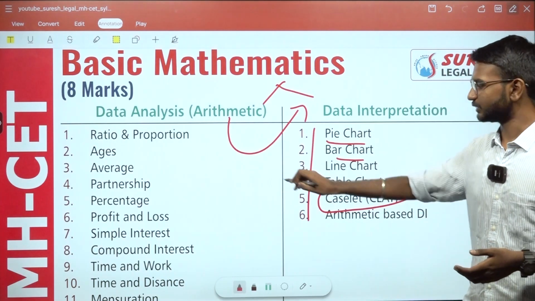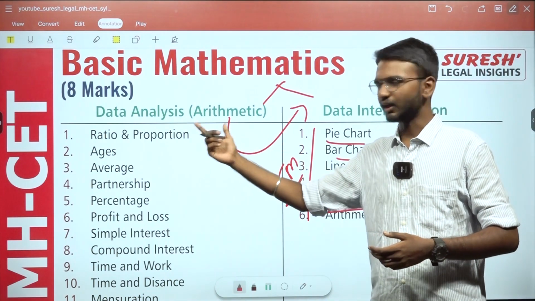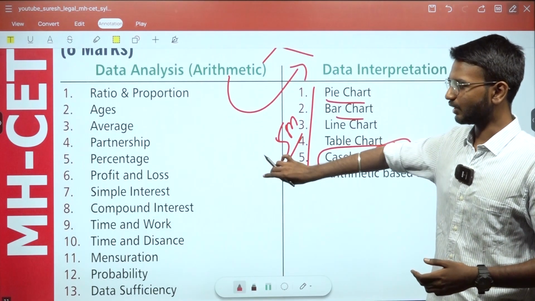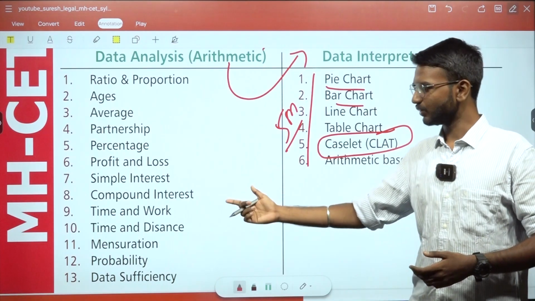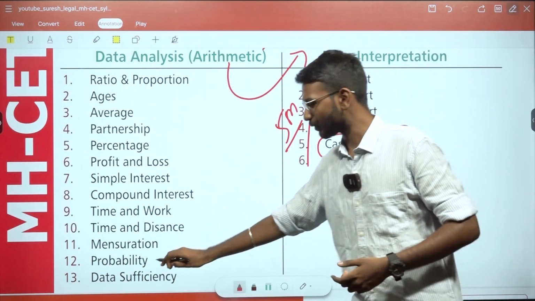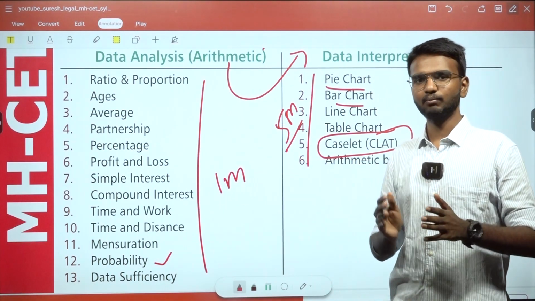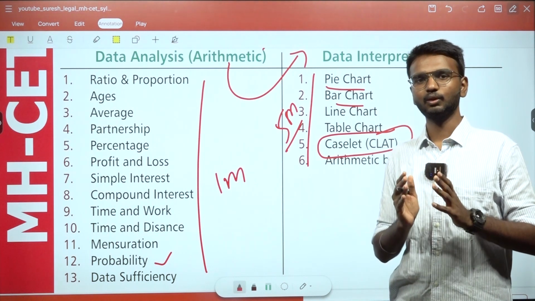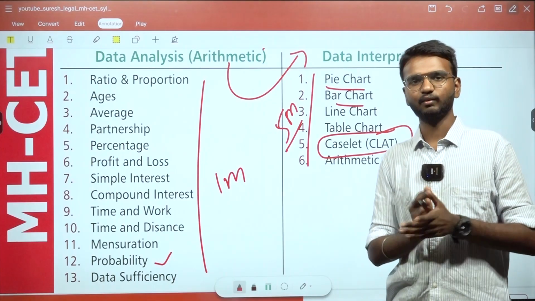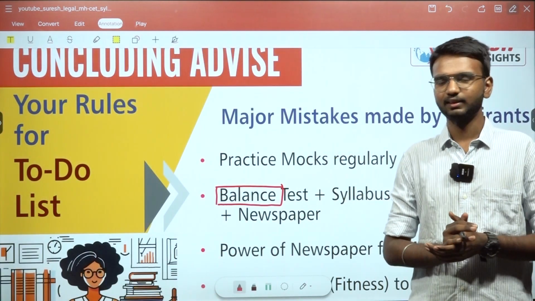If these come in your question paper, it would be for 5 marks. And your arithmetic questions would be ratio, proportion, ages, average, partnership, percentage, profit and loss, simple interest, compound interest, time and work, time and distance, mensuration, probability, data sufficiency. Probability can play a major role, and everything can come with a single mark per question. So don't neglect any topic in this list because they were actually asked in previous year MH CET questions.